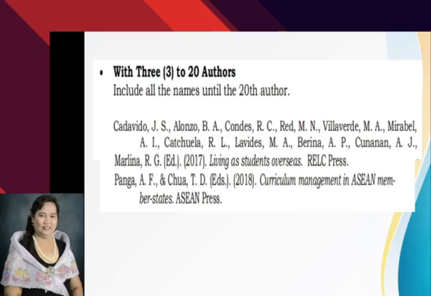Then you have enclosed in parentheses the copyright date 2018. Then period, the title of the book, italicized, Curriculum Management in ASEAN Member States, period. Then the name of the publishing company, ASEAN Press, period. ASEAN again is written in caps lock. All of them are written in capital letters because that is an acronym.